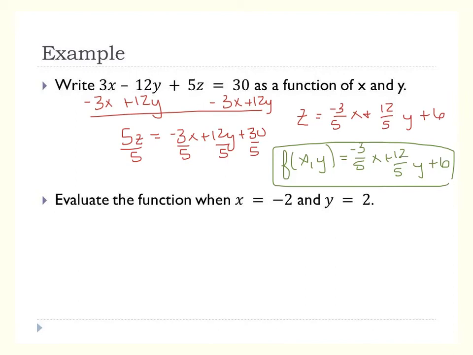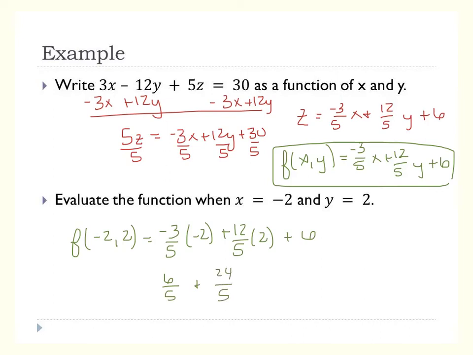Okay, and then we want to evaluate it, so we're going to find f of negative 2, 2. So we're going to do negative 3/5 times negative 2 plus 12/5 times a positive 2. Notice I just put those in for their corresponding variables, plus 6. So this is 6/5 plus 24/5 plus 6, which is 30/5 plus 6, which is 6 plus 6, which is 12.